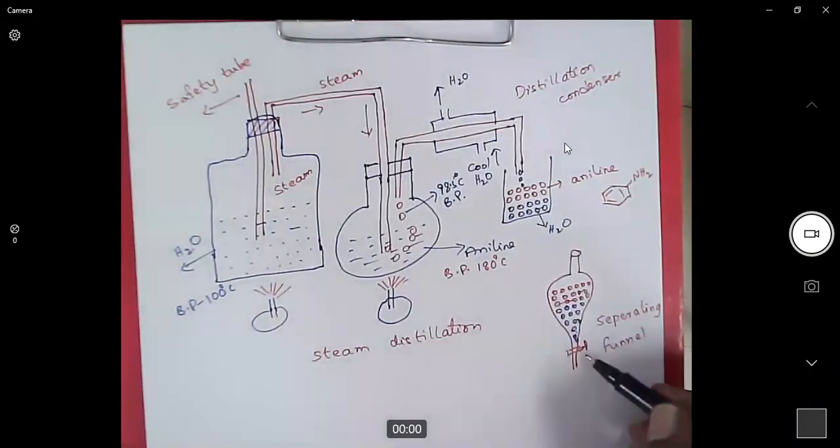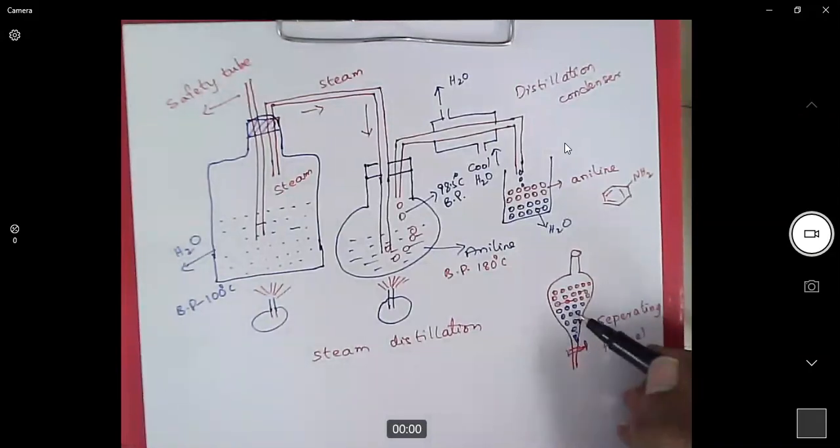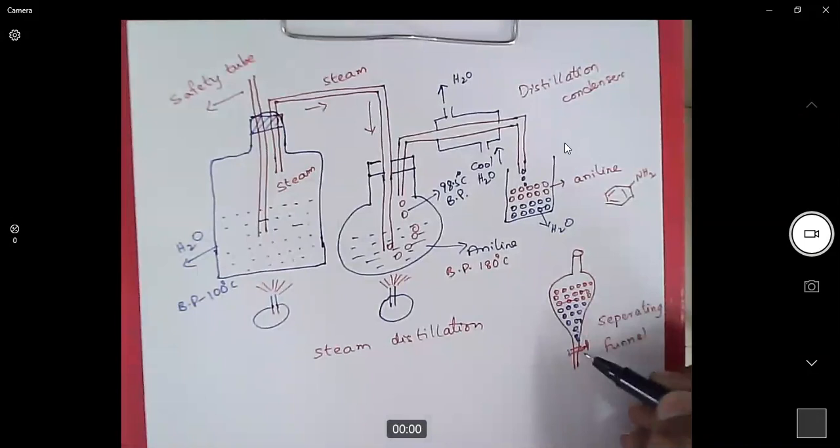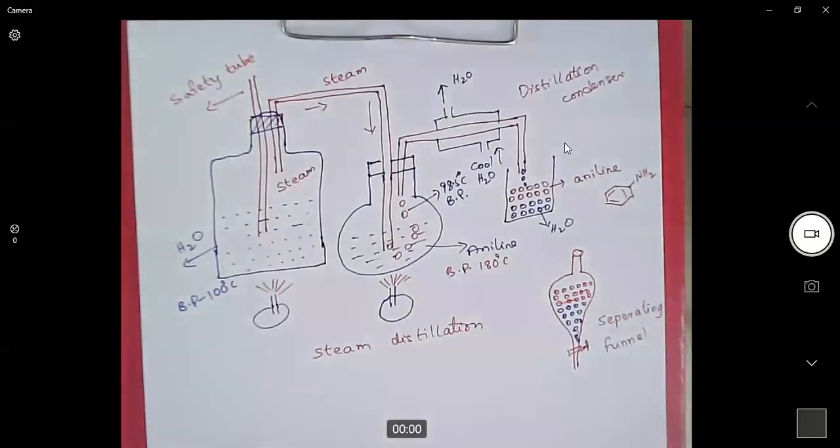So we can operate this knob and drain only one compound first, then we can collect the second compound next, because we can clearly visualize this. We have separating funnels in our laboratory. When you visit the chemistry lab next time, please look at this separating funnel.